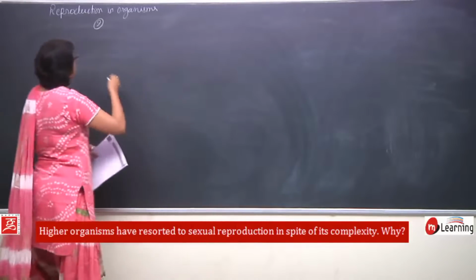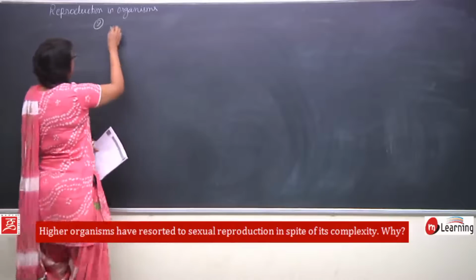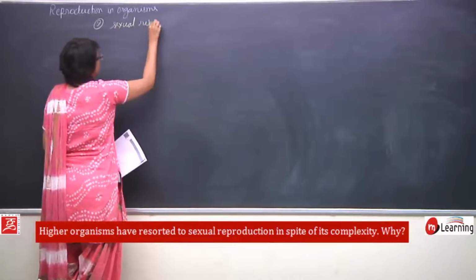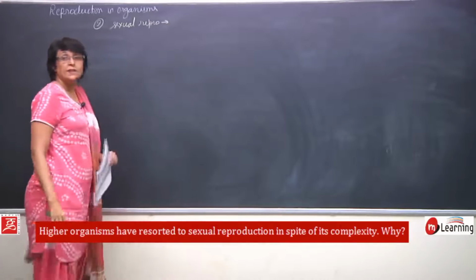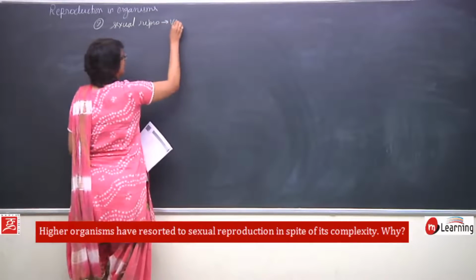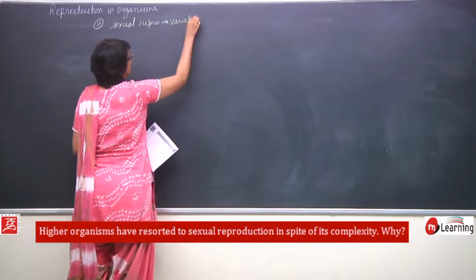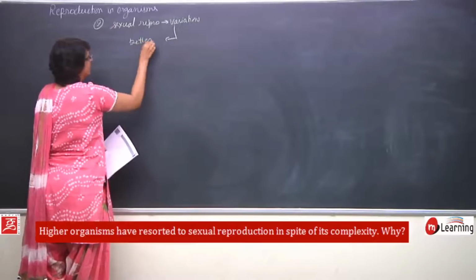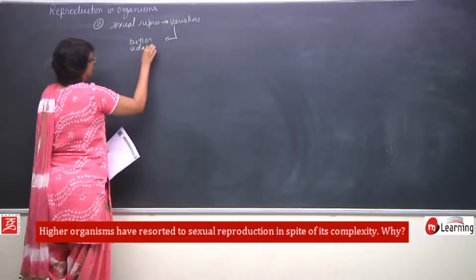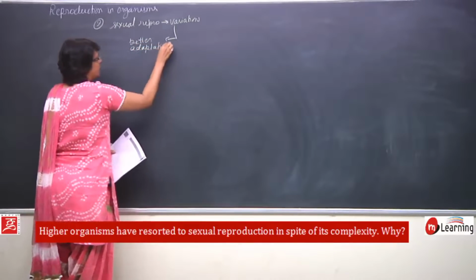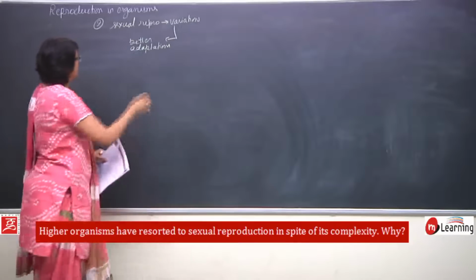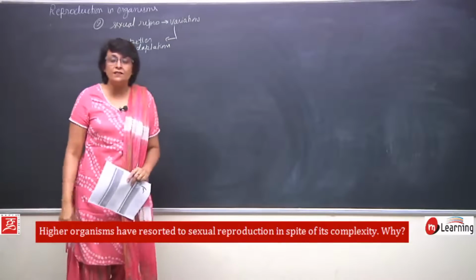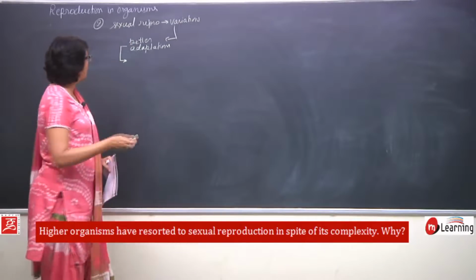So why have they resorted to sexual reproduction? Because sexual reproduction results into variations. Variations help in better adaptations, and if the organism is better adapted, the chances of its survival and evolution are more.